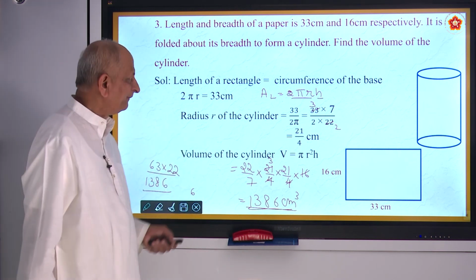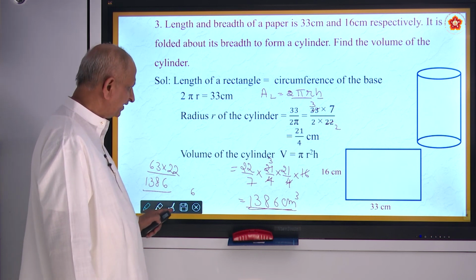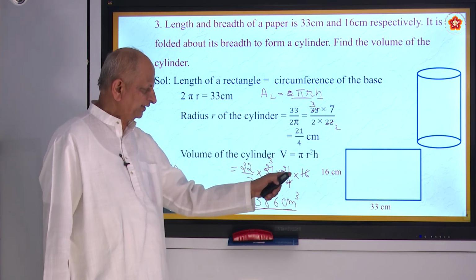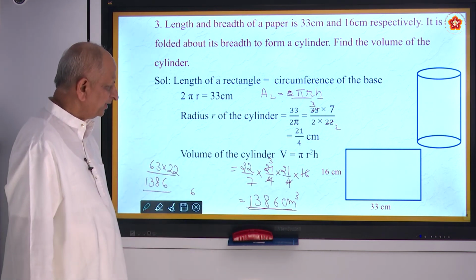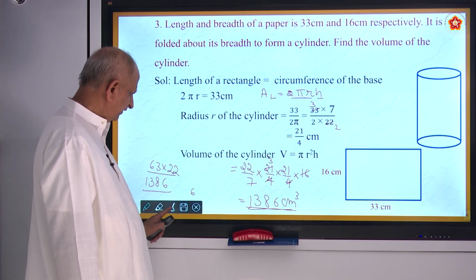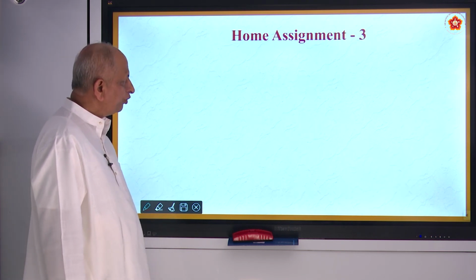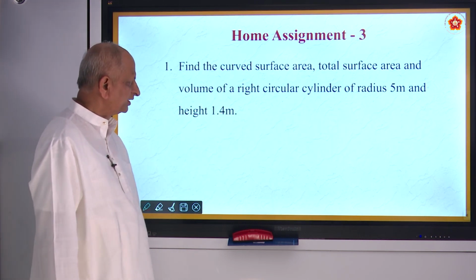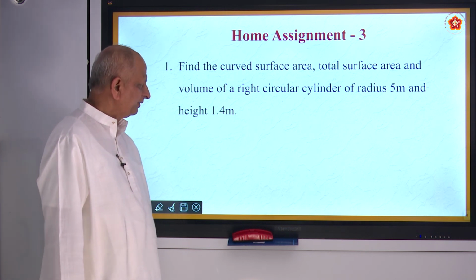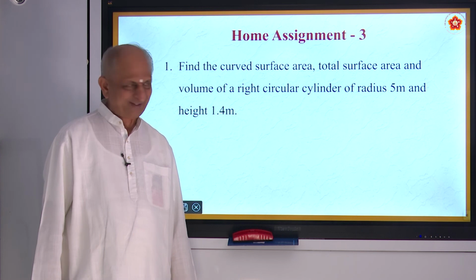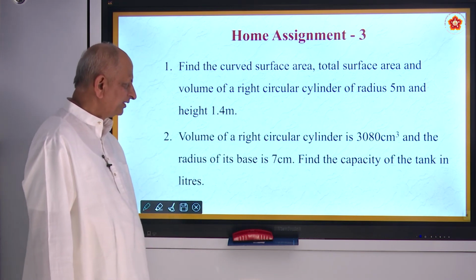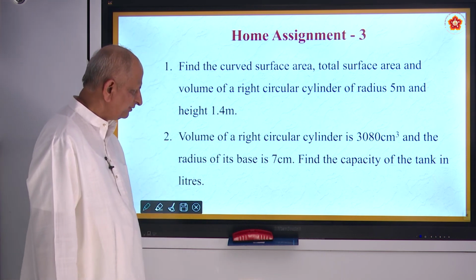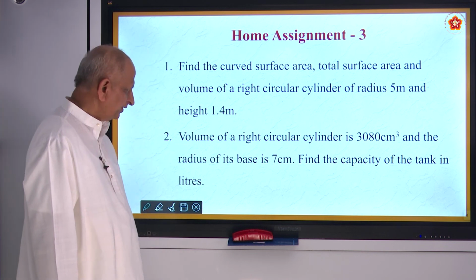So that's all for today. Now we will see some home assignment. Note it down. Here you found out r first, used that r in the formula. On simplification, you get a short and sweet answer. Home assignment 3. Find the curved surface area, total surface area and volume of a right circular cylinder of radius 5 and height 1.4 meters. Second question. Volume of a right circular cylinder is 3080 and radius of its base is 7. Find the capacity of the tank in liters.